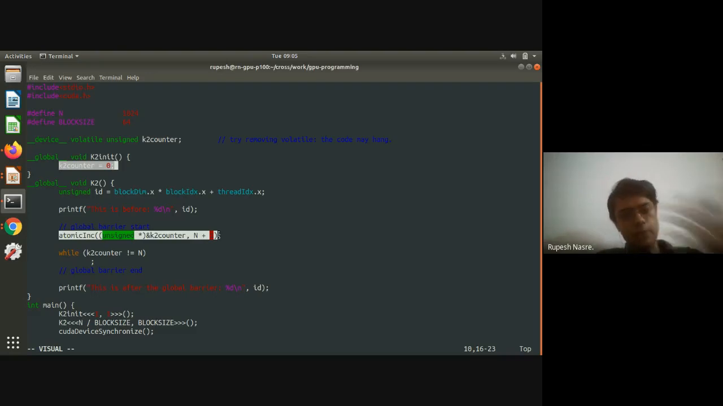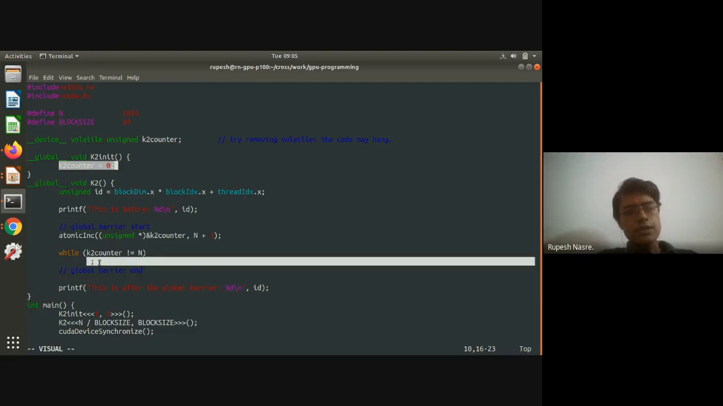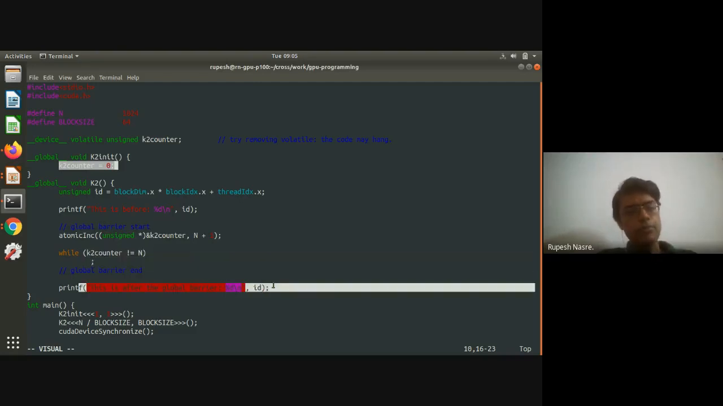As soon as I, as a thread, increment the K2 counter, I need to wait until that counter reaches n, and therefore I have a while loop which does nothing. And after this, I print "after global barrier".